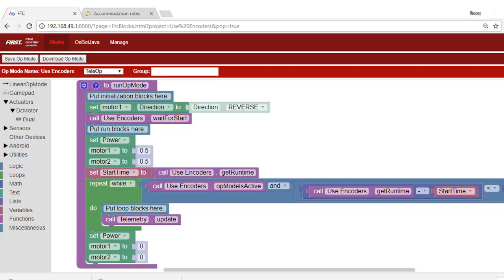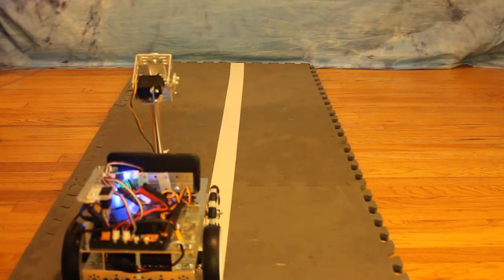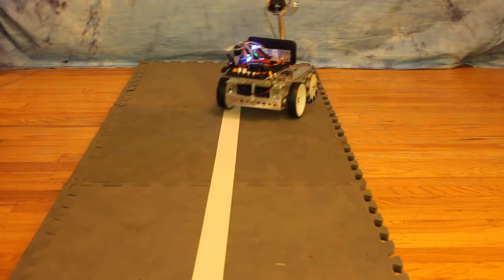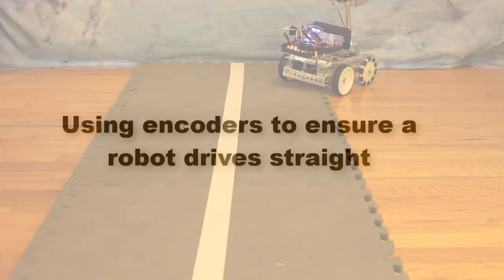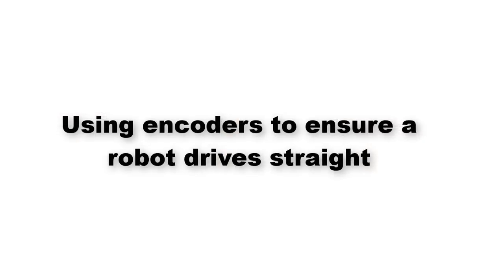If one of the drive wheels has more friction than the other, its speed may be slower and the robot may not move in a straight line. We'll make changes that will cause both wheels to move forward at a specific speed, which will help ensure the robot moves in a straight line.